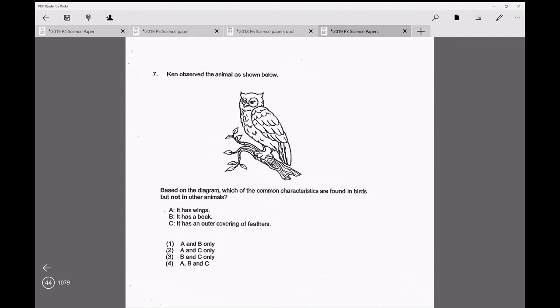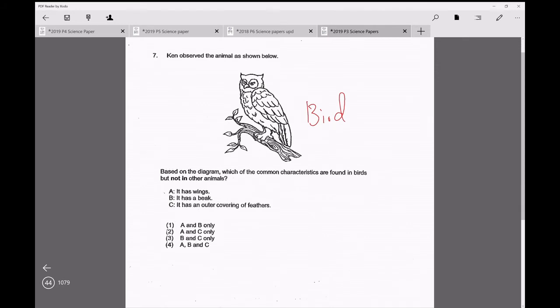Okay, owl is a bird. So they say that this characteristic must only be found in birds, but not in any other animals. Wings, not true, because bat is a mammal that has wings. Also, some mammals like bats can also have wings. So it is not unique to birds only.